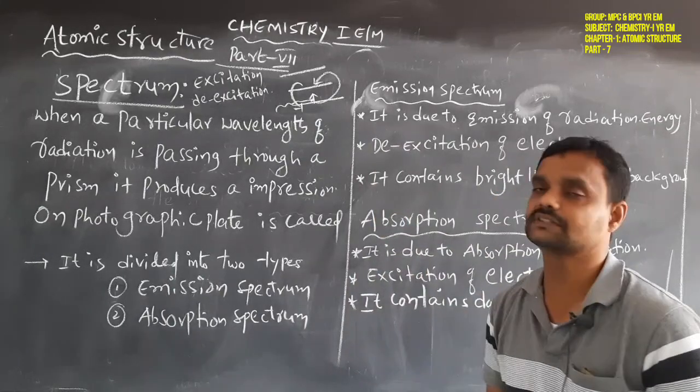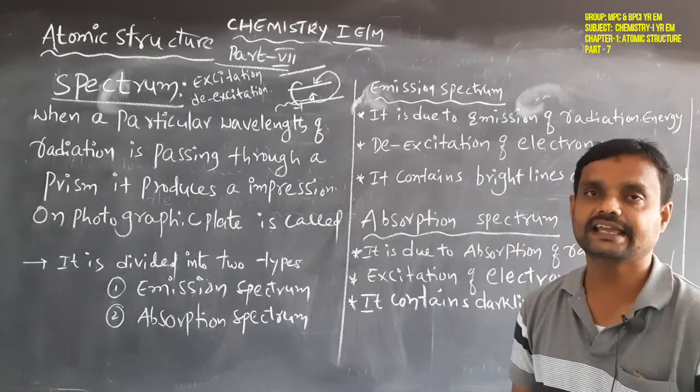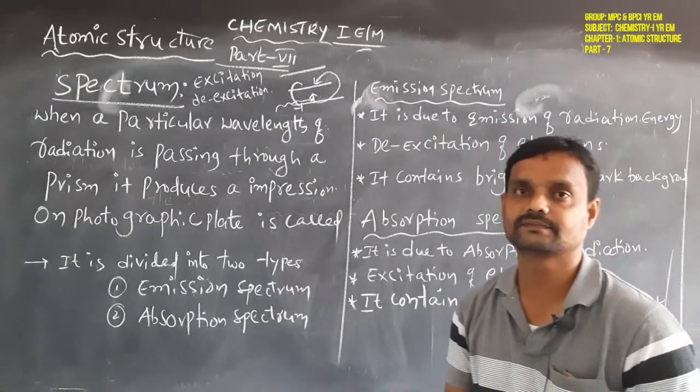This is the meaning of excitation and de-excitation.